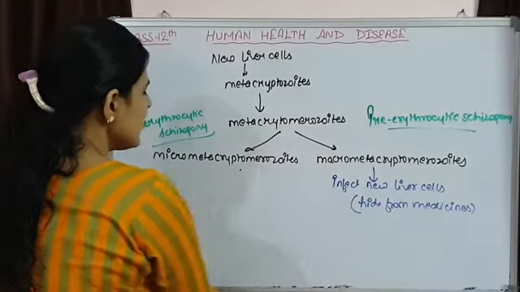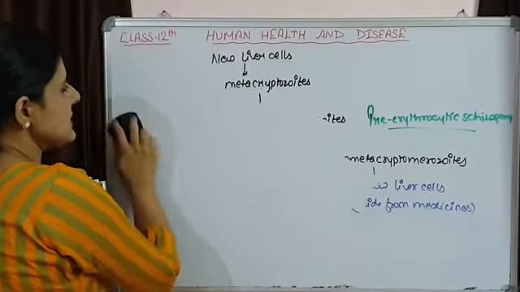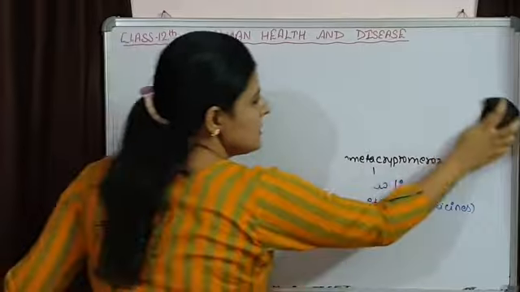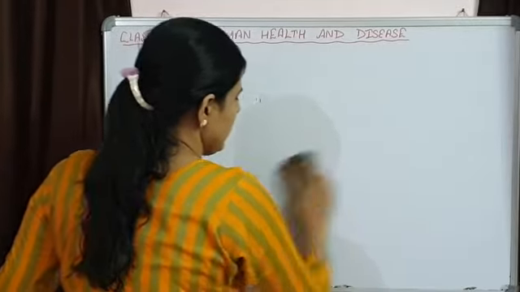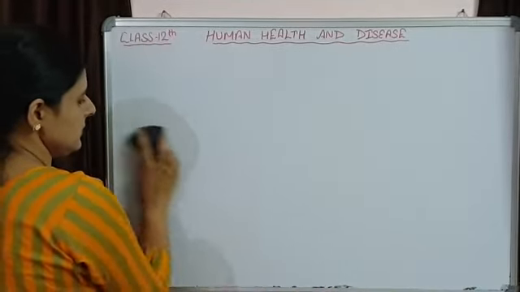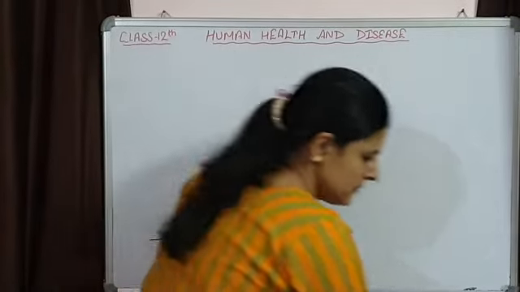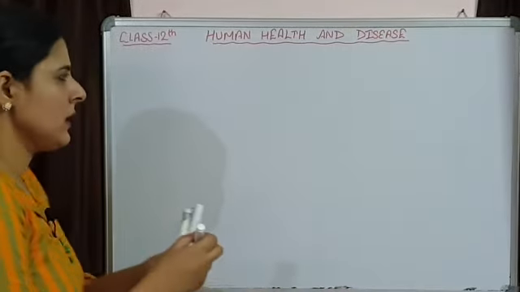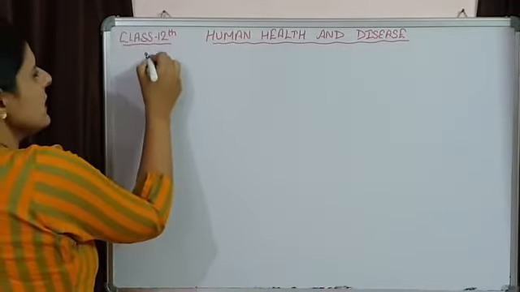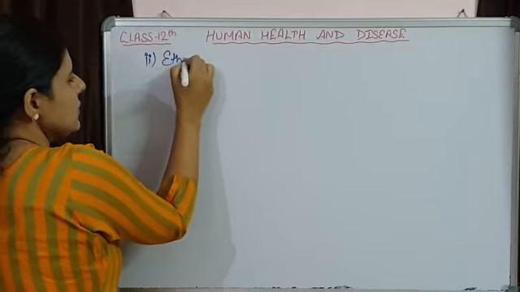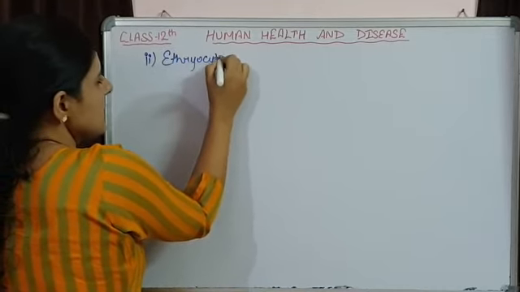So erythrocytic schizogony is going to take place inside the RBCs. This was exoerythrocytic, and now the erythrocytic schizogony.